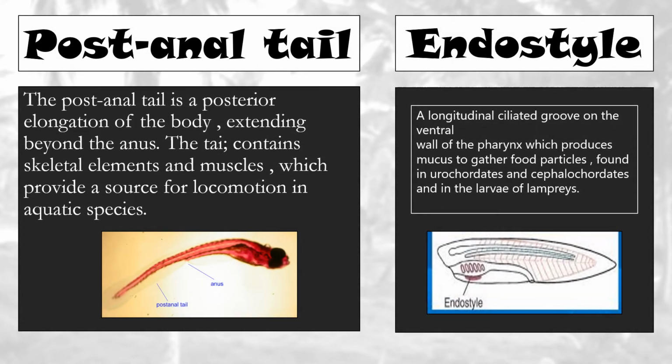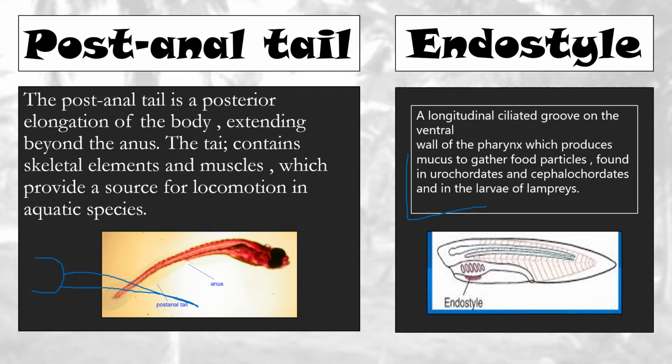So there is the post-anal tail. What is the post-anal tail? I have already said, the post-anal extension. If this is the anus, then the extension from the anus is the post-anal tail. It contains skeletal elements and muscles, and provides a source for locomotion in aquatic species. And the endostyle.